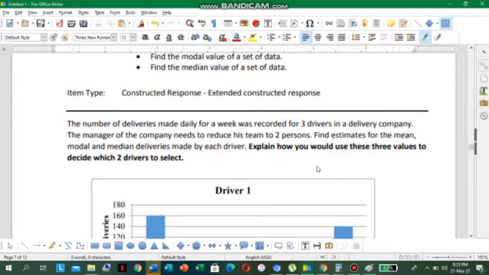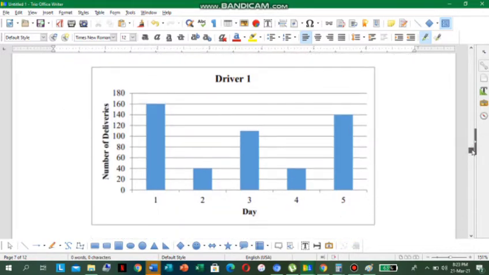So the scenario is saying, explain how you would use these three values to decide which two drivers to select. Remember, we are finding the estimates for the mean, modal, and median deliveries made by each driver. So what is the mode? We have to first find out what these terms mean, right?